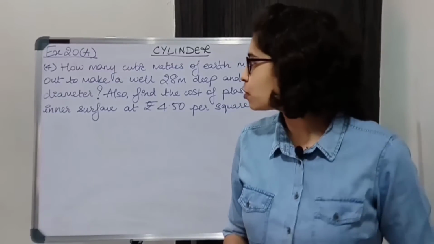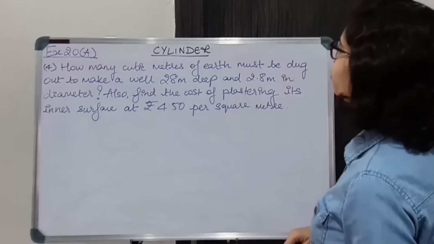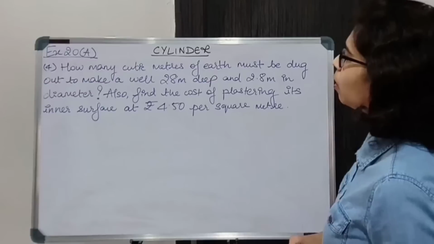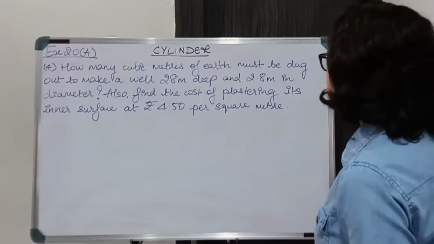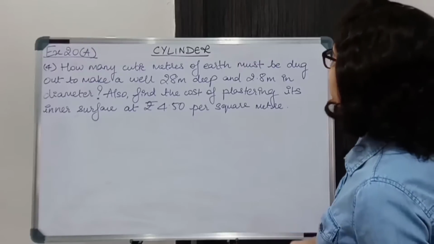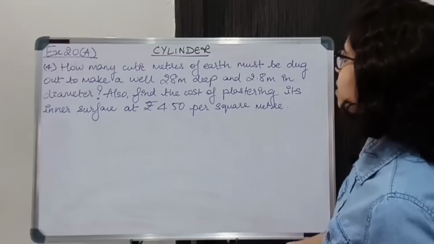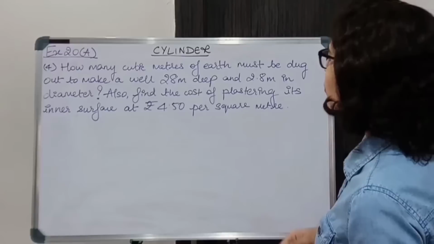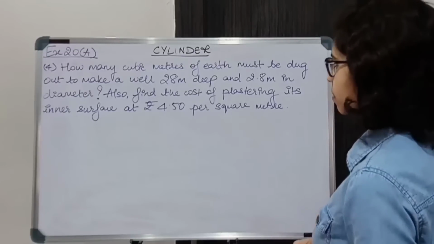So starting with question number 4, how many cubic meters of earth must be dug out to make a well 28 meter deep and 2.8 meter in diameter? Also find the cost of plastering its inner surface at rupees 4.5 per square meter.